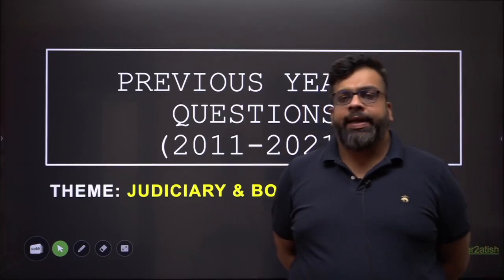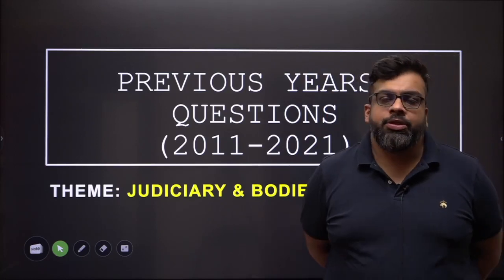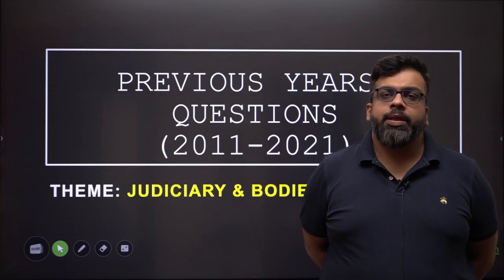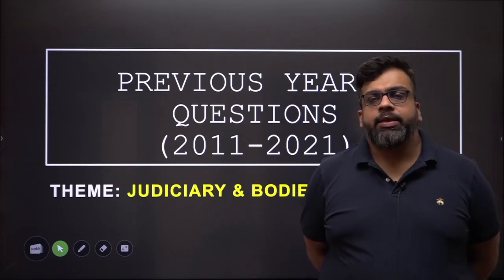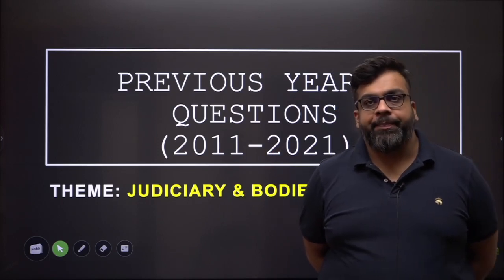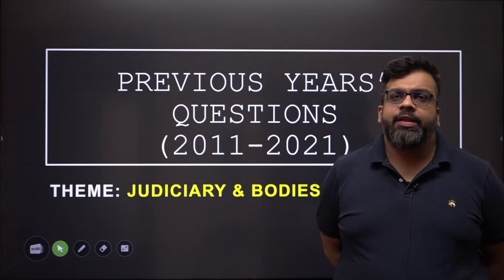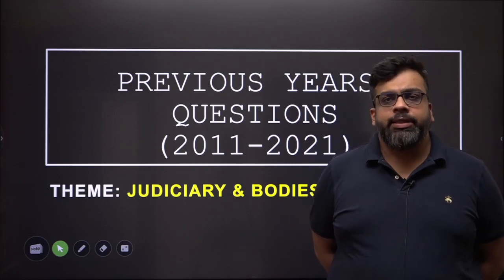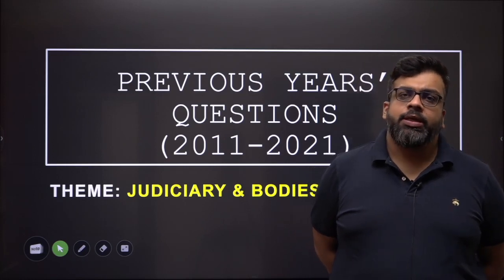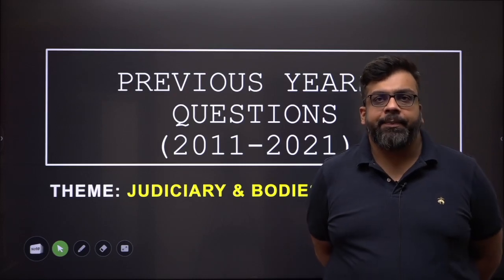Welcome to the third and the final lecture covering previous year questions from the topics Judiciary and Bodies from the years 2011 to 2021 for polity for the Civil Services Preliminary Exam. Now, I originally had planned to do this in two lectures, but given the fact that there are about 25 questions in total, it makes more sense to just finish it off in one lecture so that you can revise quickly and in a more comprehensive manner.